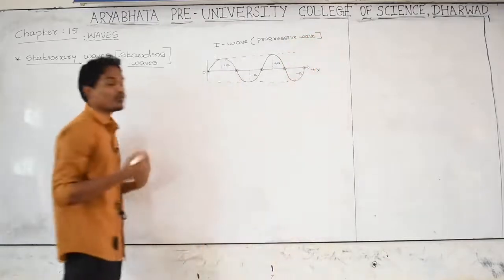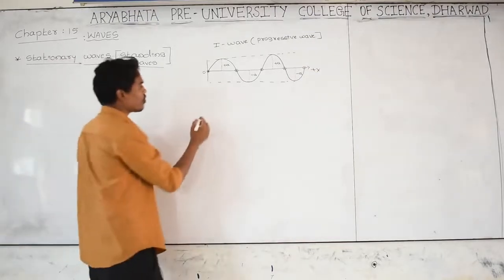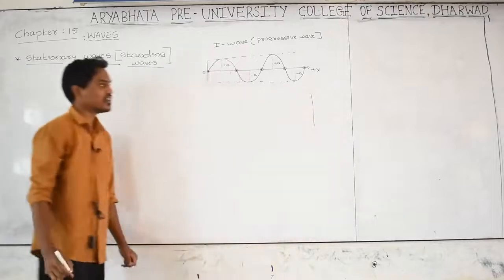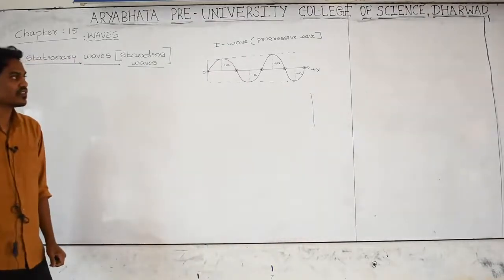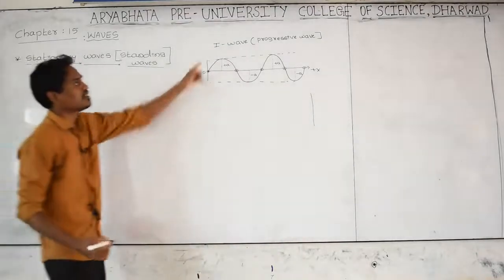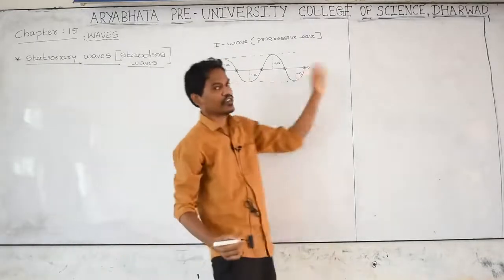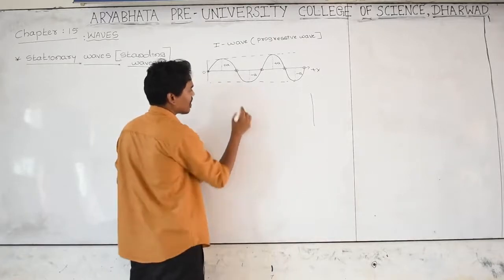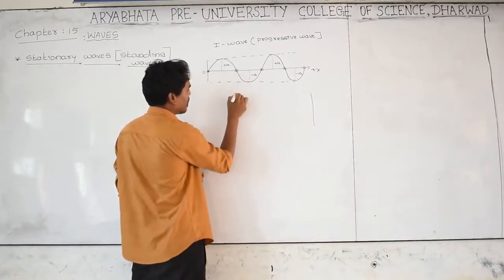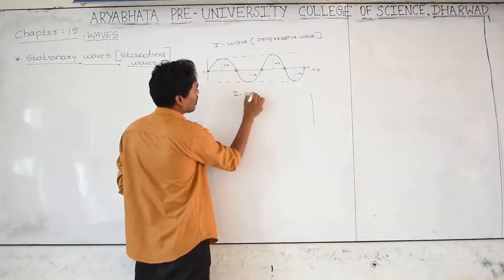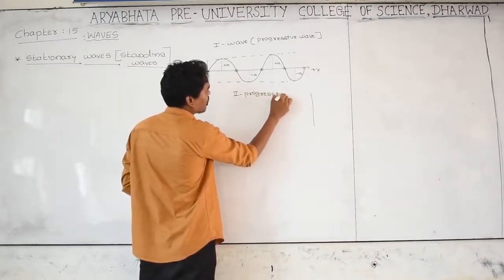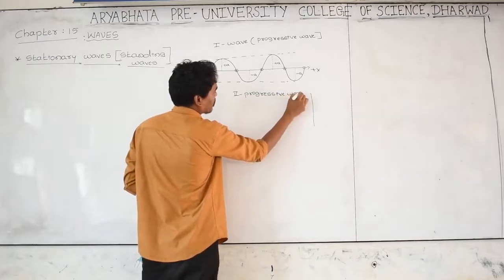And let us consider one more wave, the second wave, and here I am changing it somewhat. This is the first progressive wave moving in the positive x direction. I am taking another progressive wave, the second progressive wave or travelling wave, but that wave is moving opposite to the first wave.